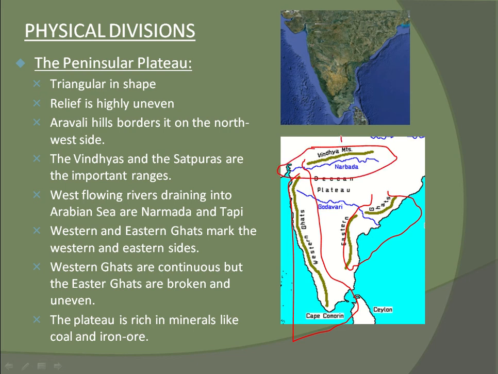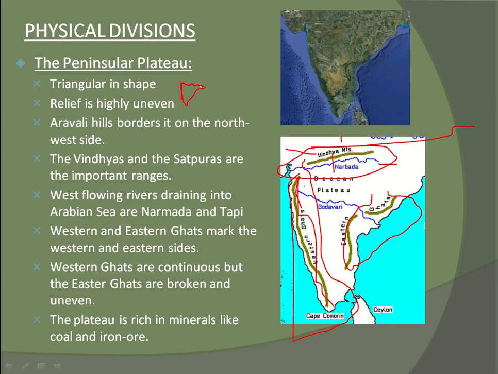To the north it is northern, to the east it is known as eastern, to the south it is known as southern, to the west it is known as western. Right. So here we have these Ghats, and these are known as plateaus. Triangular in shape, like this. See, western and eastern Ghats are like this, and if we take an imaginary line, it is triangular. The relief is highly uneven.